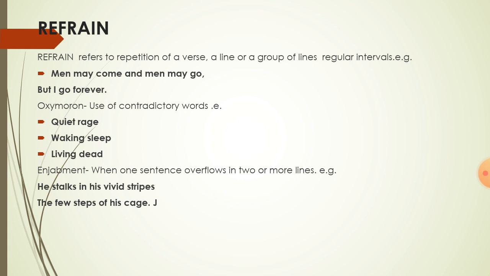Lastly, we will talk about enjambment. Enjambment means in two or more than two lines, there is absence of punctuation marks. For example, he stalks in his vivid stripes the few steps of his cage. Here, between these two lines, there is no punctuation mark. So, this is the example of enjambment.